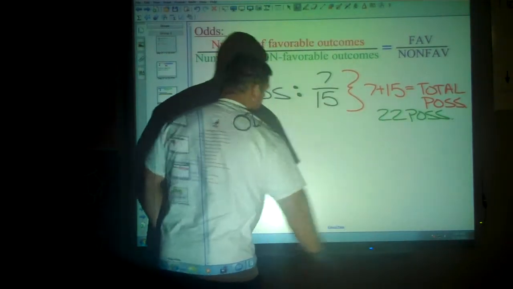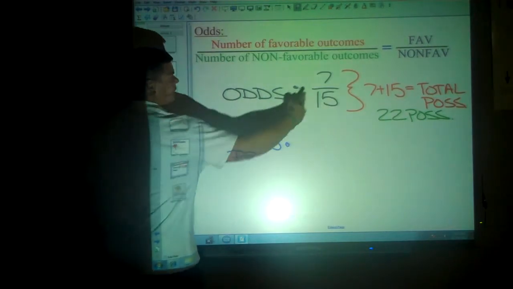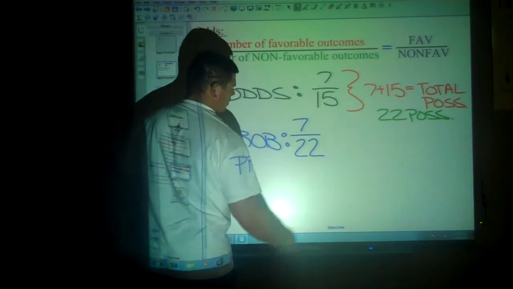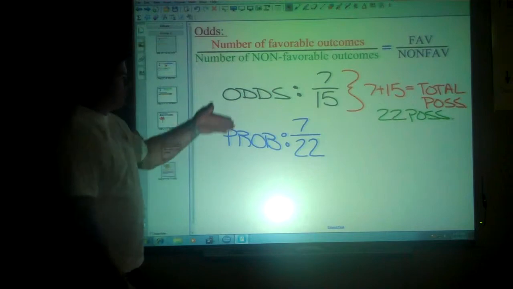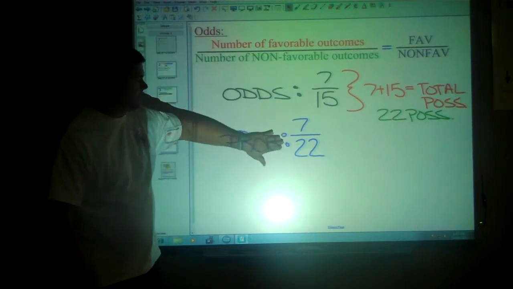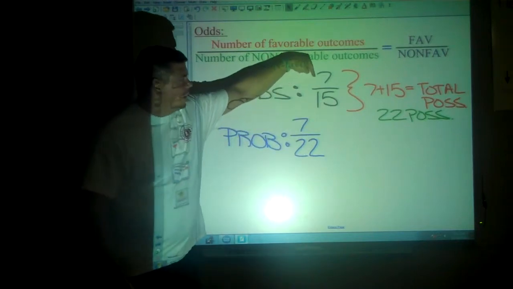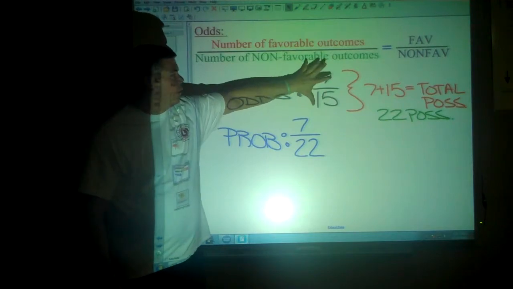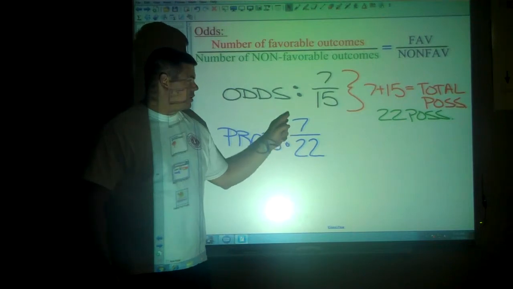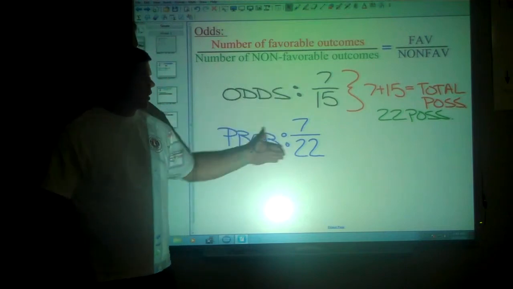So now, if we wanted to do probability, probability is always what you want, which is still the favorable, 7, but it's over what's possible. So these can be found from the same. I can take probability and I can find odds. I can take odds and I can find probability. People get very confused about these bottom numbers. Remember, winners to losers. Add up all the winners and the losers and you get the total amount of players. Probability is what you want, winners, out of all the players possible. So just remember they're kind of the same.